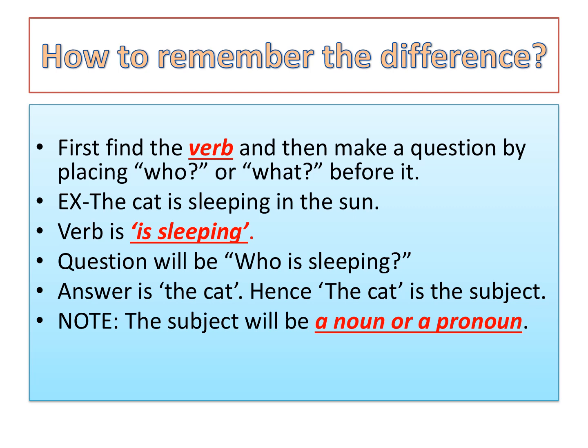The cat is sleeping in the sun. In this sentence, verb is is sleeping. Now we will ask a question. So the question will be, who is sleeping? And answer comes, the cat. Hence, the cat is the subject. Students, here you will have to note one thing, that the subject will be a noun or a pronoun.